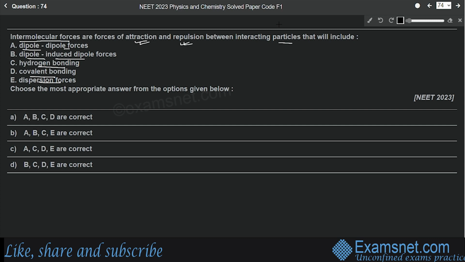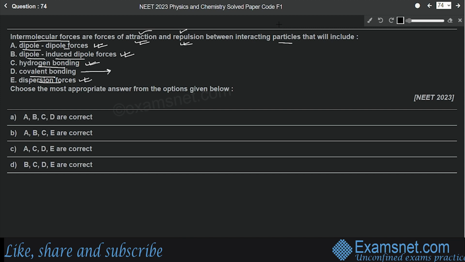So what are the intermolecular forces? These are the forces of attraction and repulsion between the interacting particles. So dipole-dipole force is a type of intermolecular force. Dipole-induced dipole forces are also intermolecular forces. Hydrogen bonding is also a type of intermolecular force. Dispersion forces are also a type of intermolecular forces, but covalent bonding is not an intermolecular force.